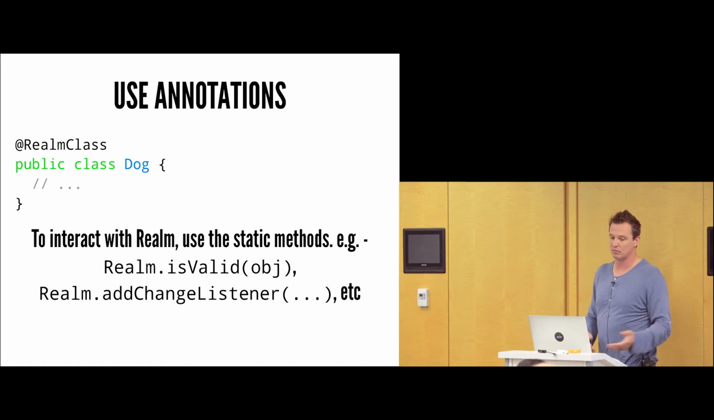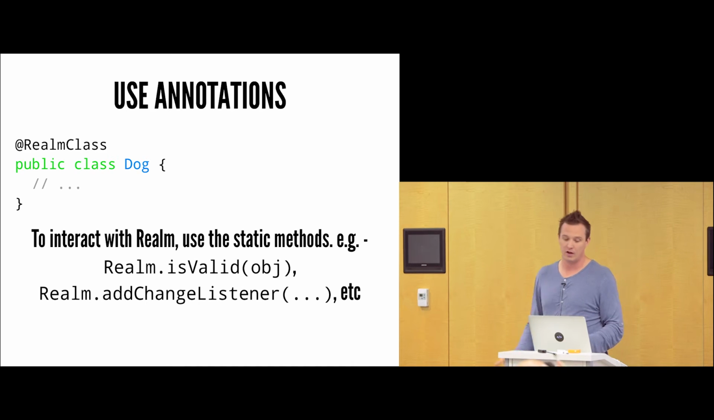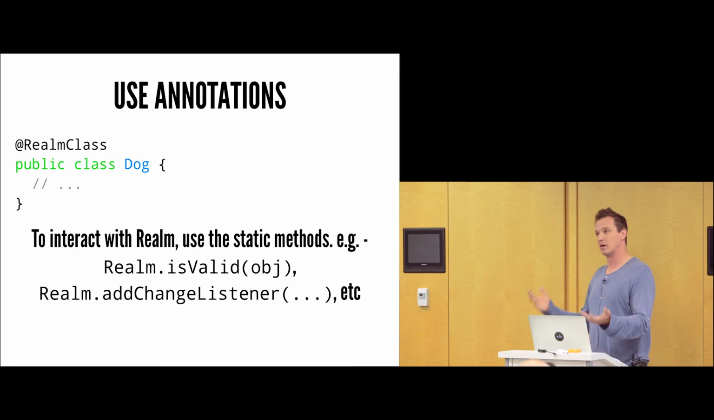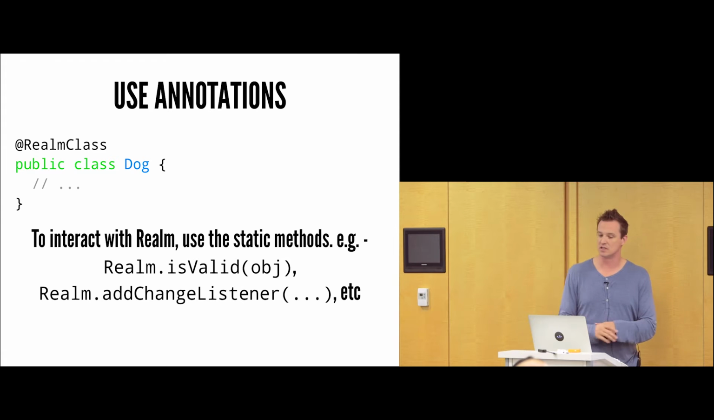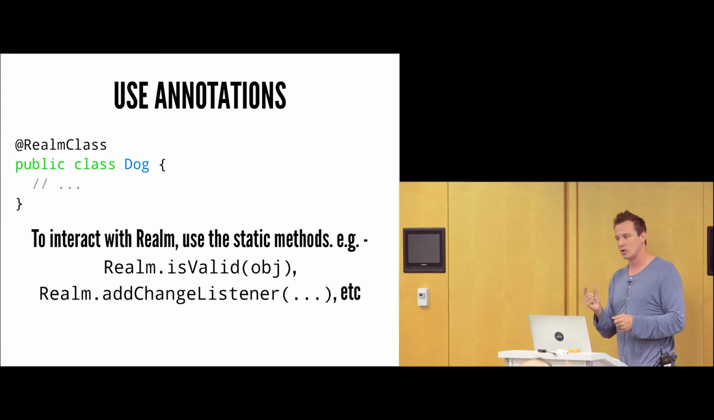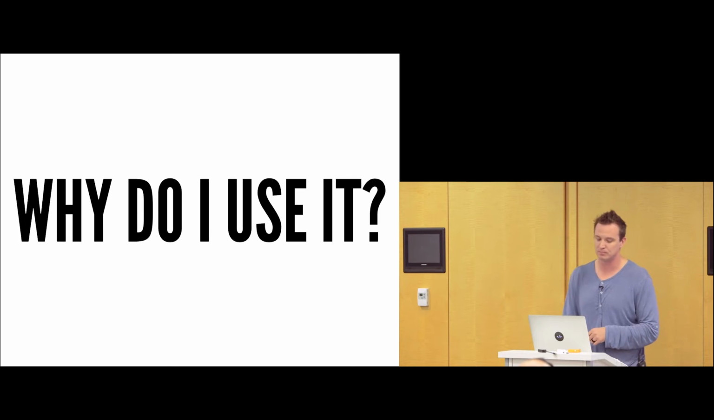Such as it's shown here, regular Realm objects have an isValid method. You may have to call RealmObject.isValid. Sometimes you need to add a listener. With regular Realm objects, you'd say, hey, person.addChangeListener, which we'll get to, change listeners, in a second, and so forth. So if you do use the annotation, you just have to work with Realm a little bit differently, so just something to keep in mind.